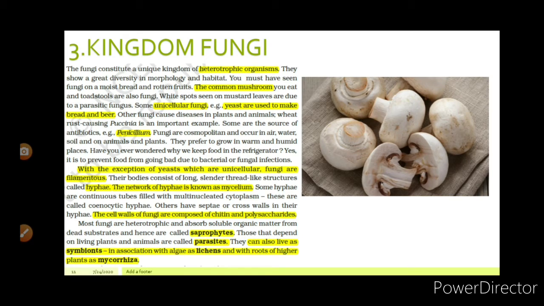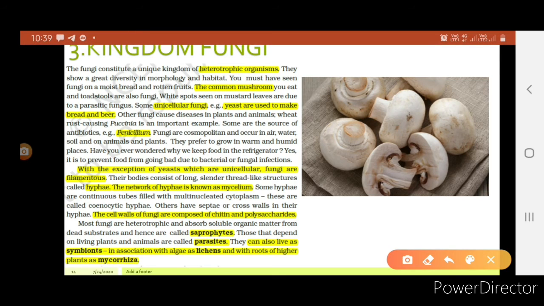With the exception of yeast, which are unicellular, fungi are filamentous. Their body consists of long, slender thread-like structures called hyphae. The network of hyphae is known as mycelium. See, fungi are classified on the basis of mycelium, and mycelium is nothing but the network of hyphae. This point is very important. Okay, the network of hyphae is known as mycelium.